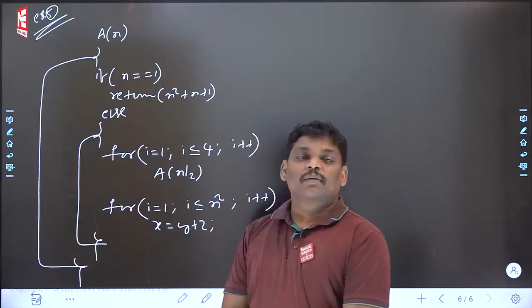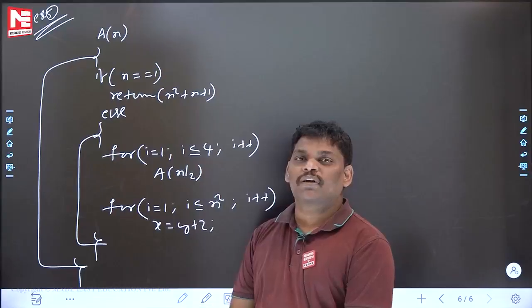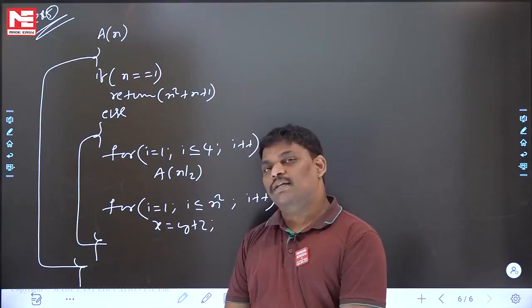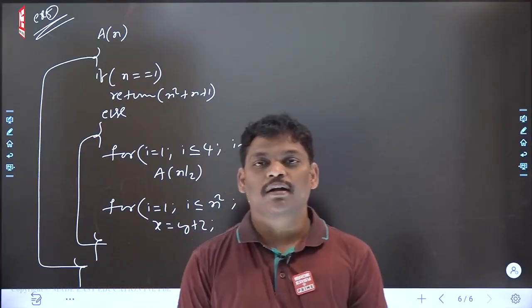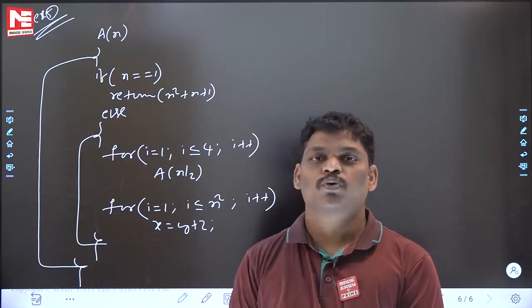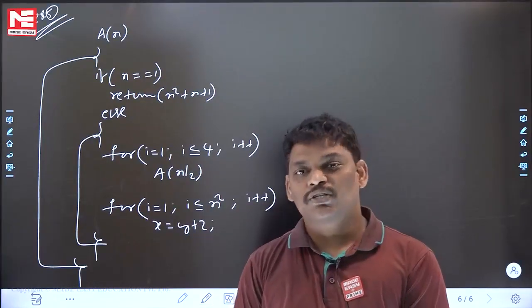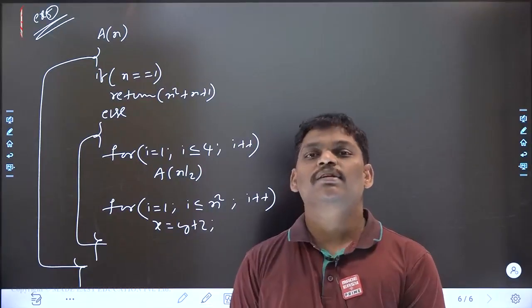Try to remember this one. I have said to you many times: recursive program is given, time complexity finding, how? Write the recurrence relation and solve. Then you may ask, why did you say previously like that? If you want to find out time complexity of a recursive program using this approach, you should know the recurrence relation, the types of recurrence relation, and next, recurrence relation solving. Many things are required.